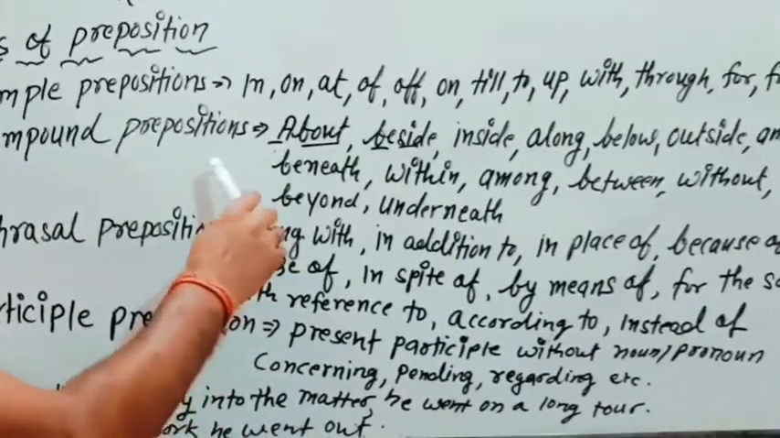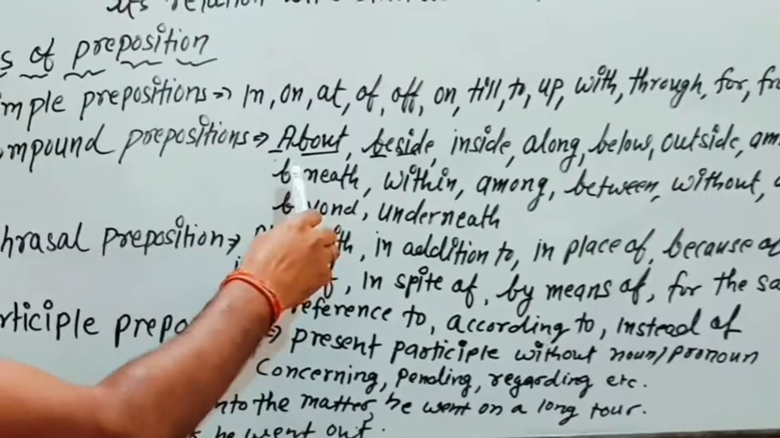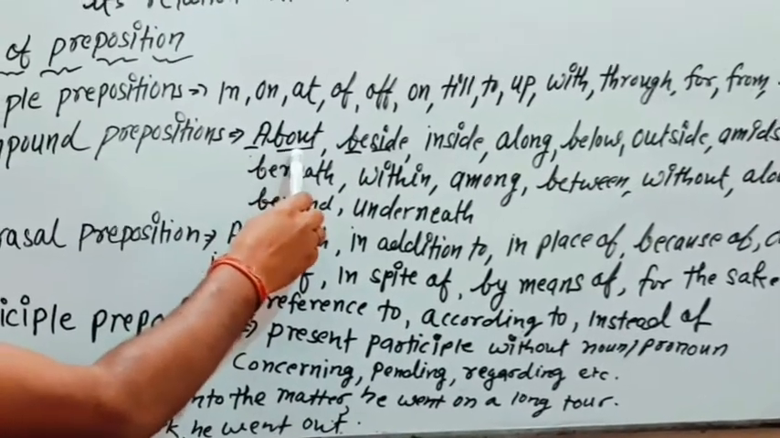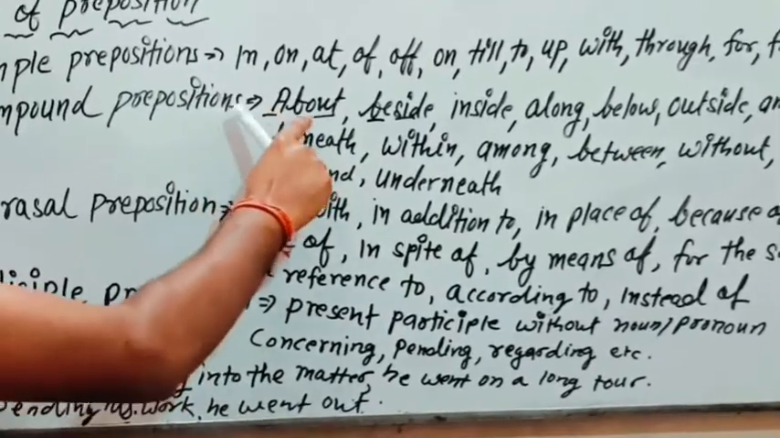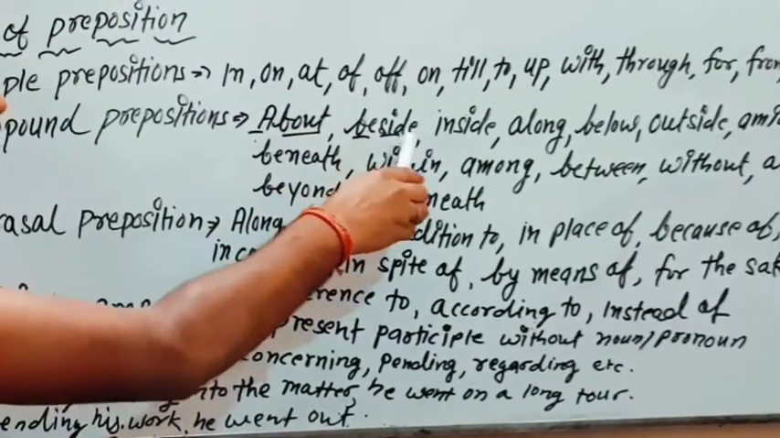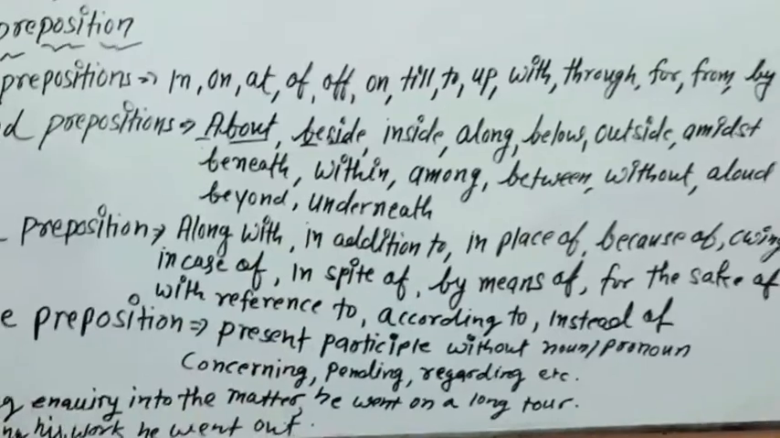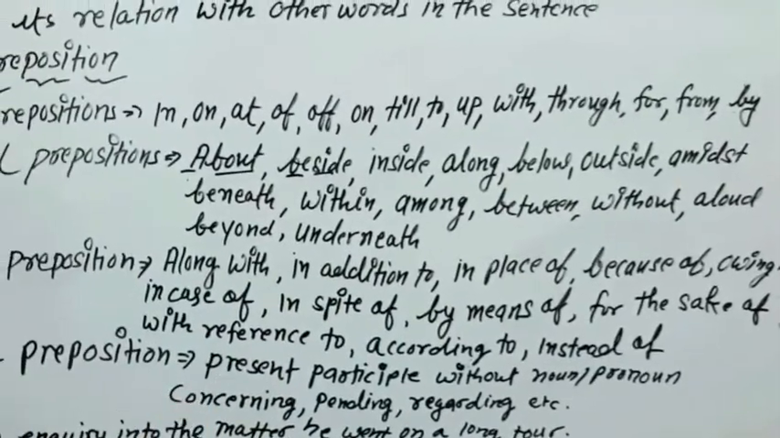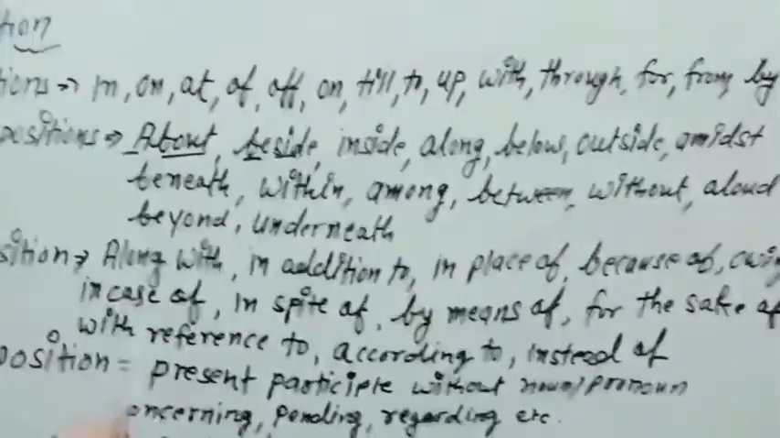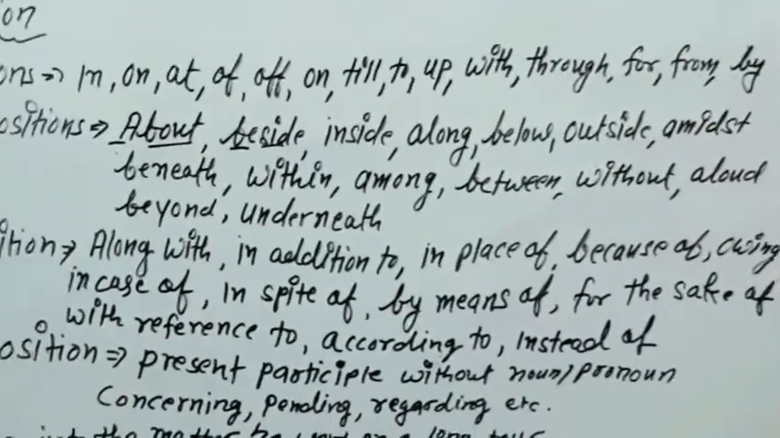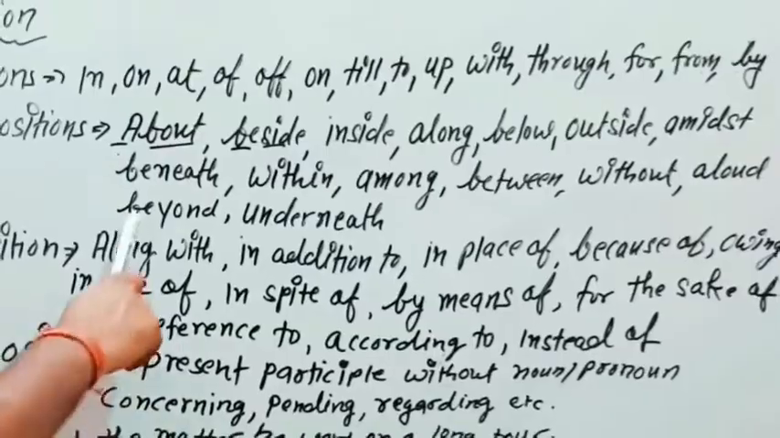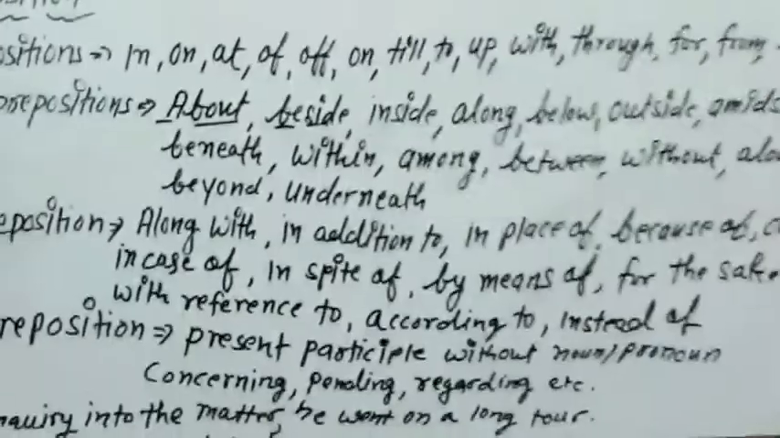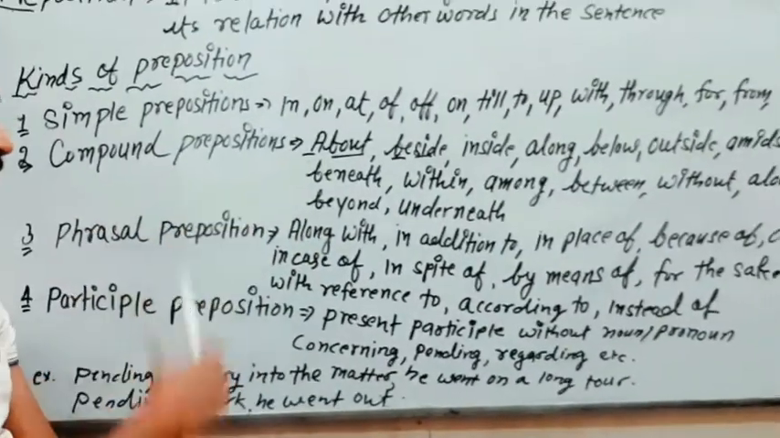Now compound preposition. Compound prepositions are those prepositions that have more than one syllable but in a single word, like about, beside, inside, along, below, outside, amidst, beneath, within, among, between, without, aloud, beyond, underneath. So these are the compound preposition.